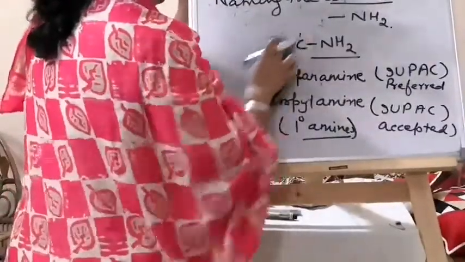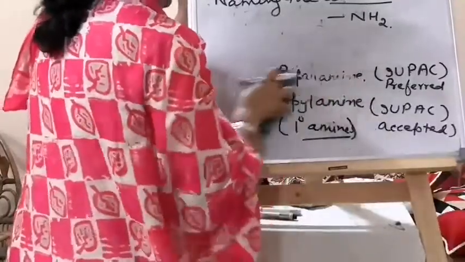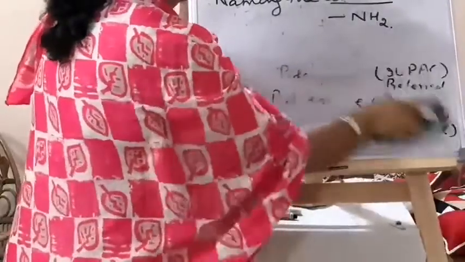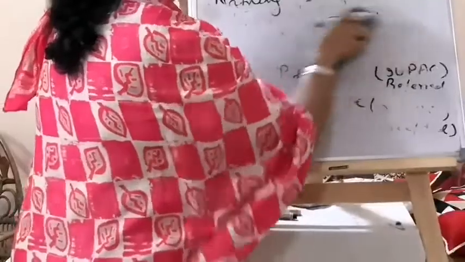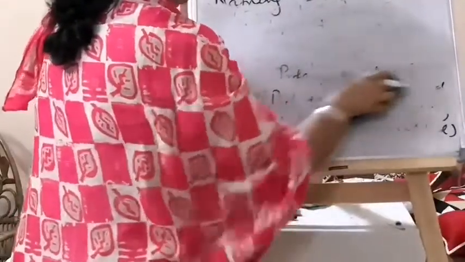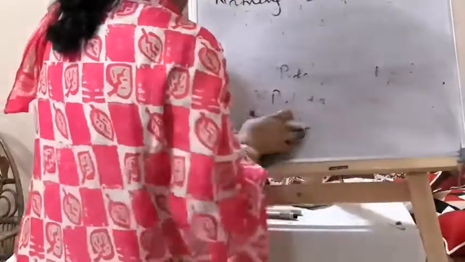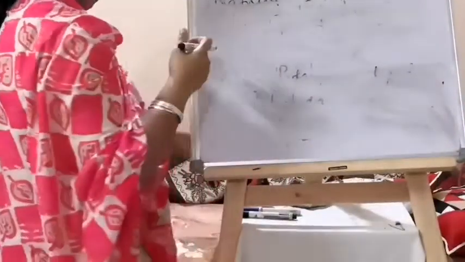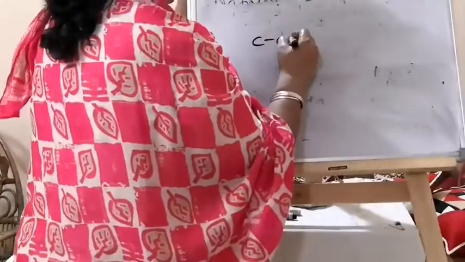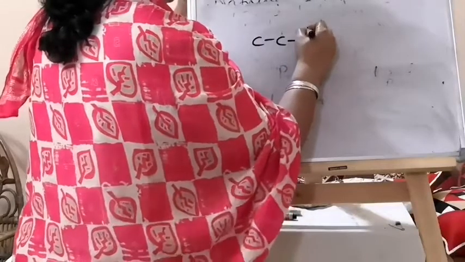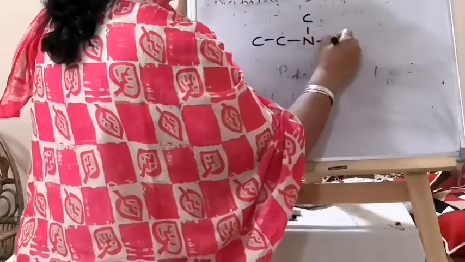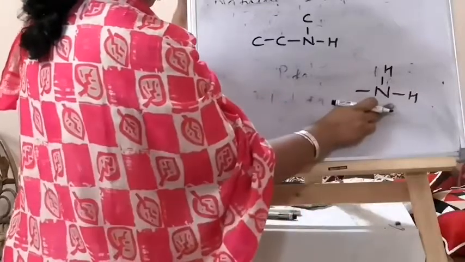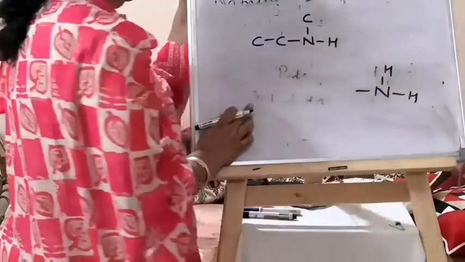Then see one more example. One, two, N and carbon and H. It was NH2, so one H is there and one H has been replaced.